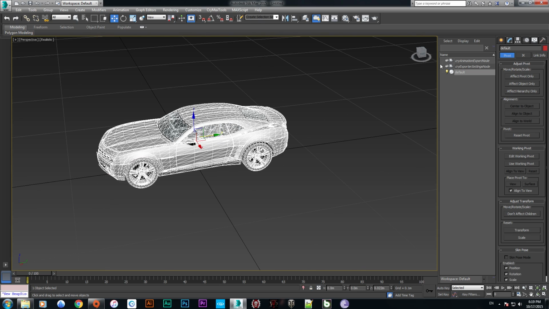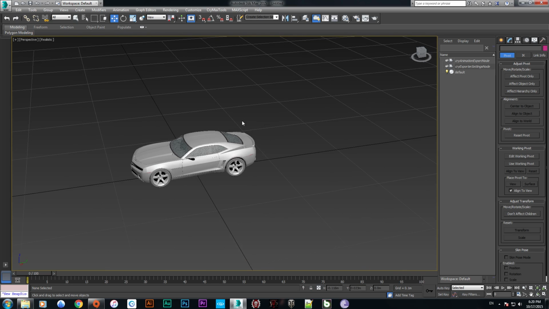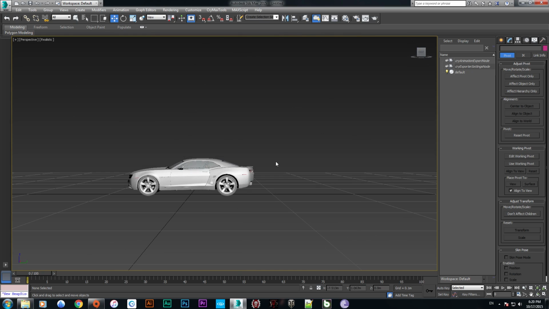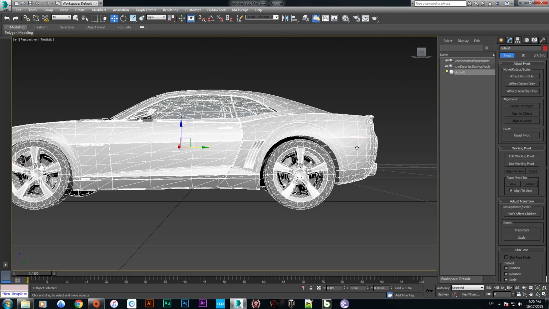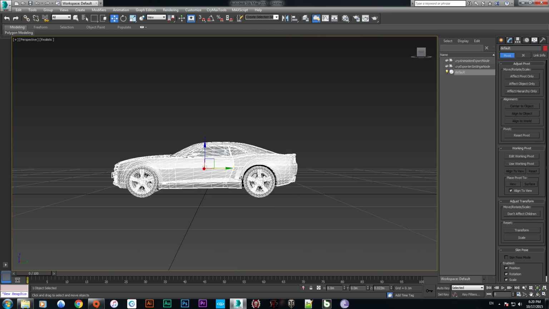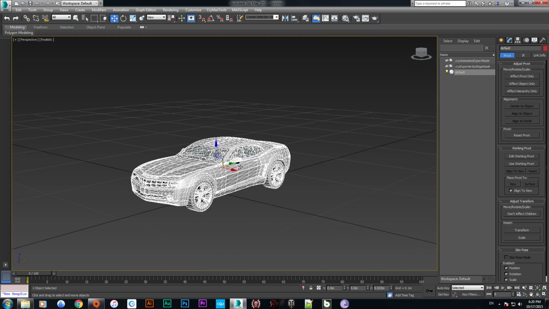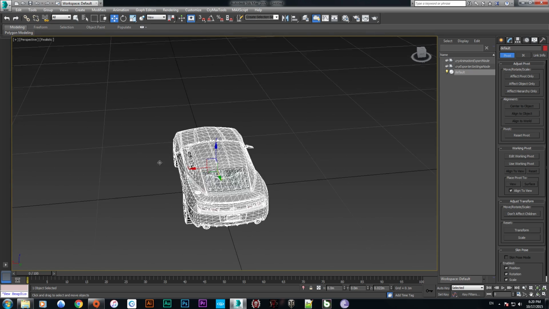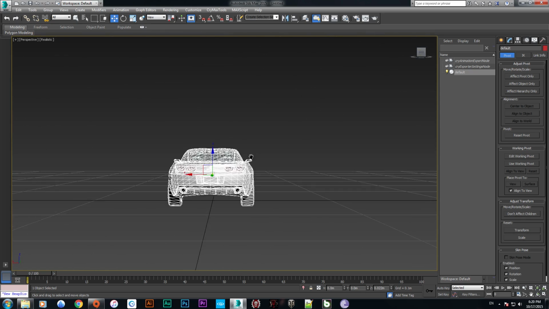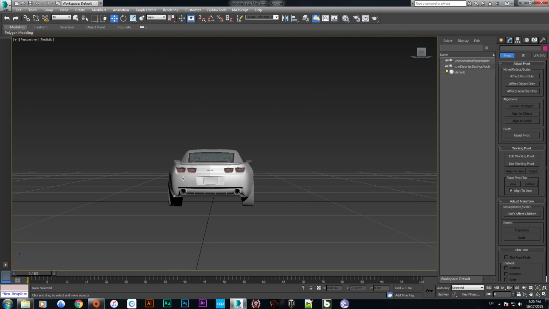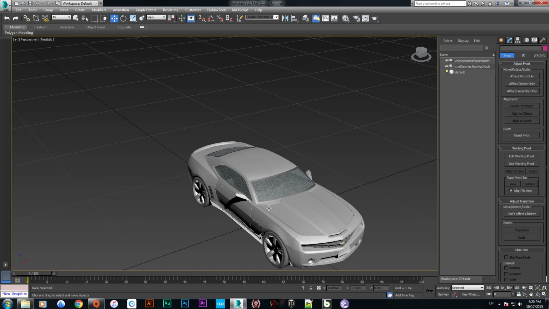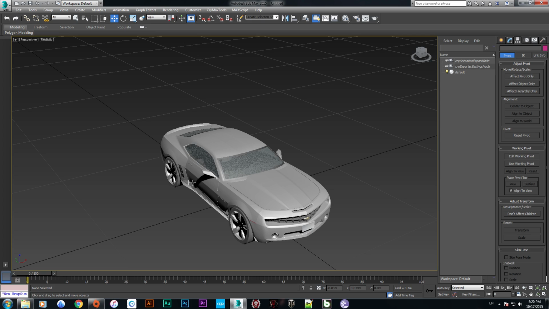Now we are going to rotate the car to the correct orientation, because the wheels will rotate on the x-axis. Actually this is the car's backside in the viewport, but it will not work fine: the car's backside would run forward and the front side would back up.